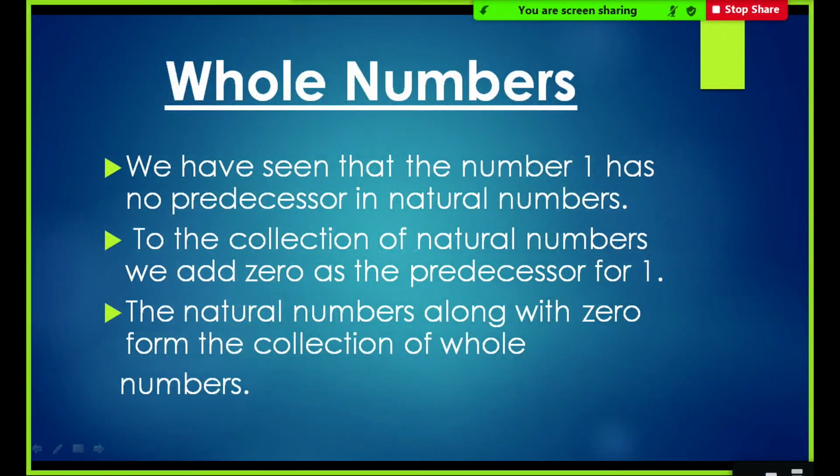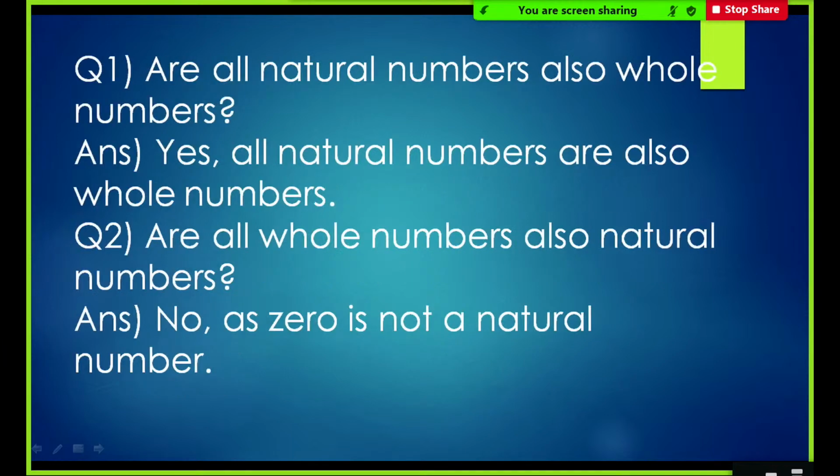To the collection of natural numbers, we add 0 as the predecessor for 1. That means the natural numbers along with 0 form the collection of whole numbers. Right?